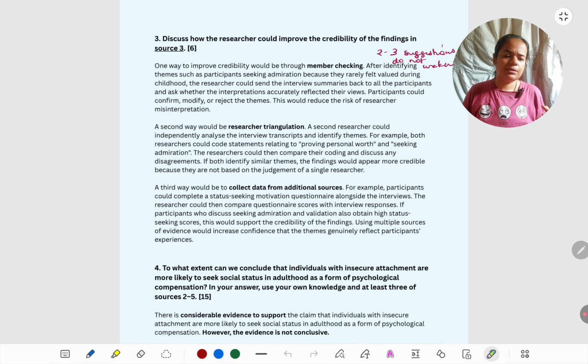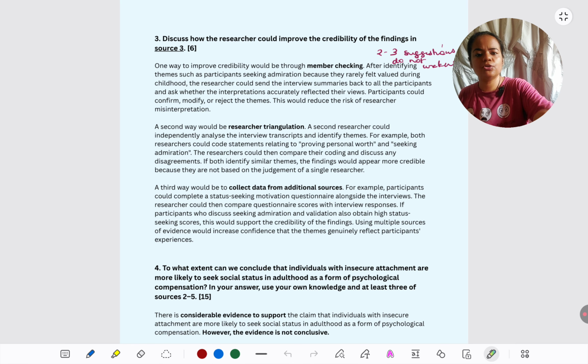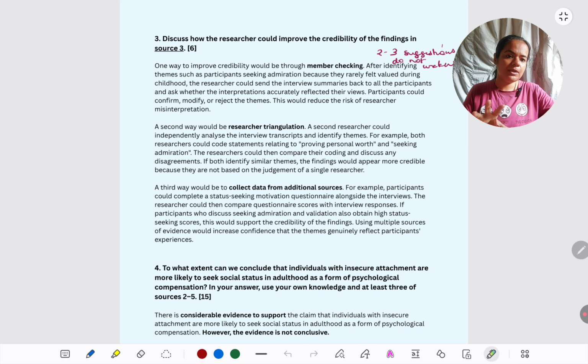Researcher triangulation can be done because one researcher is likely to be biased in interpreting data. Again, we can give some examples of the themes which they have come up with: seeking admiration, providing personal worth. So we can have another researcher also who tests the same codes or the same themes, and if both the researchers, or say multiple researchers, all of them agree that yes, these are the themes that are emerging, then we can be confident that the researcher's judgment is accurate. If they are alone and only they are coming up with this theme, they might be biased.